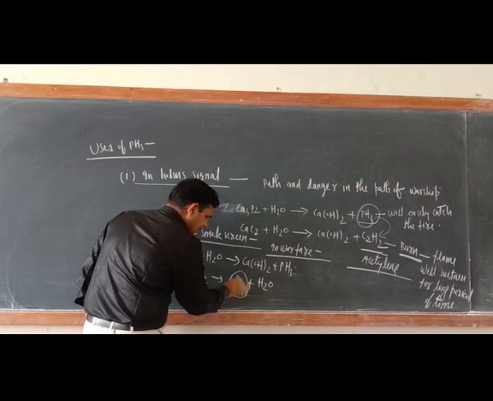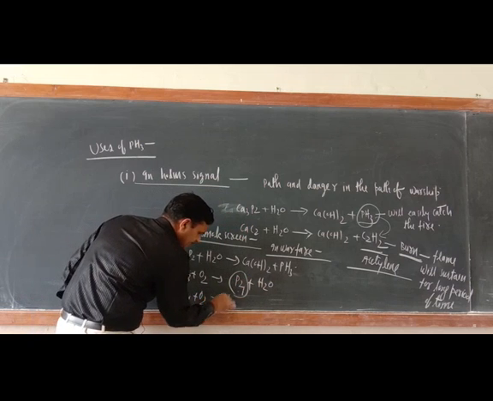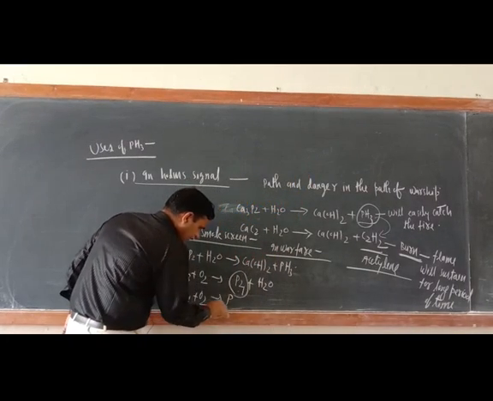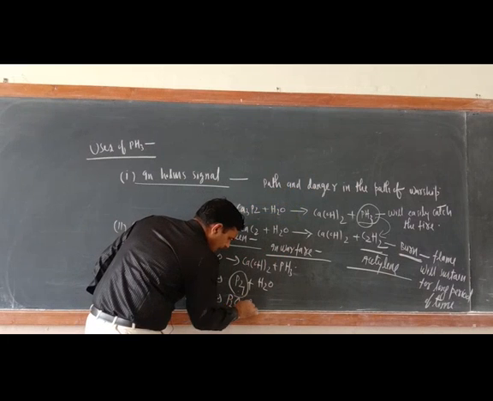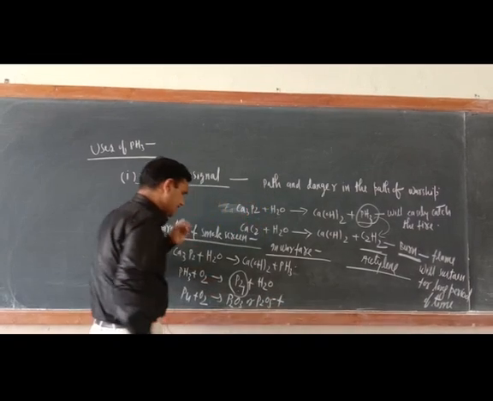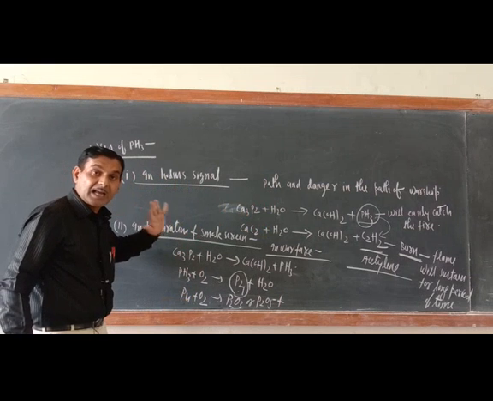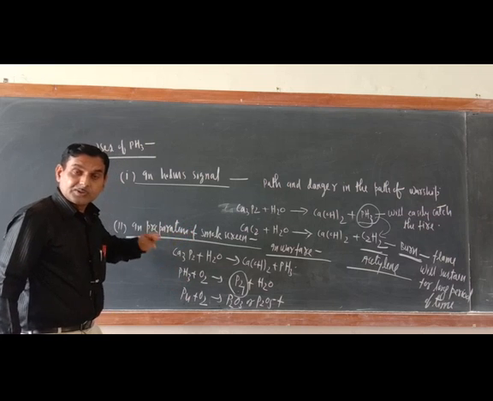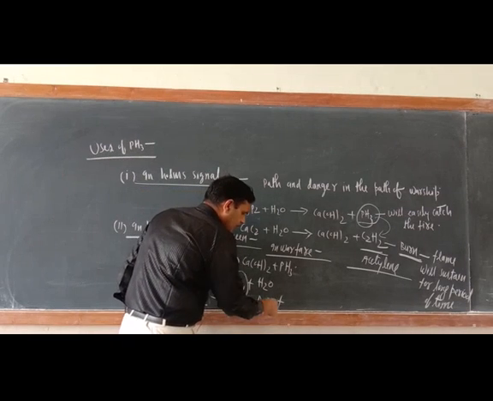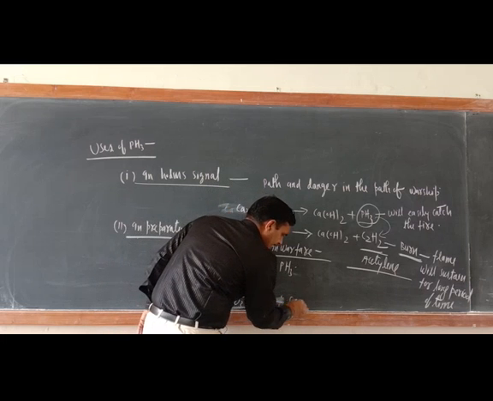Now this phosphorus will react with atmospheric oxygen and form P2O3 or P2O5, plus evolution of heat. Now try to understand: this white phosphorus is highly inflammable, so it will burn in the presence of oxygen, forming P2O3 or P2O5. Here smoke will be generated.